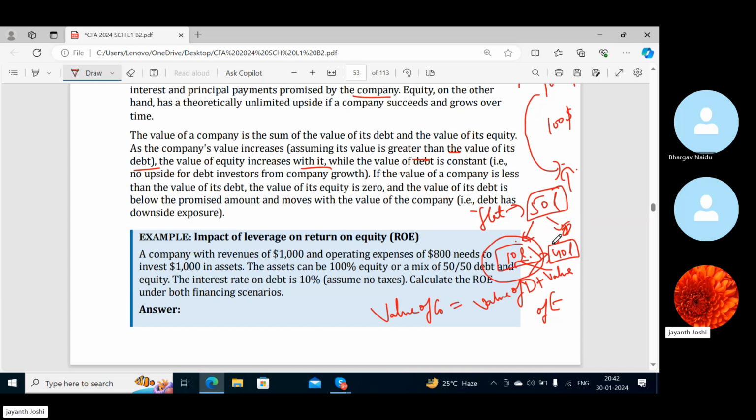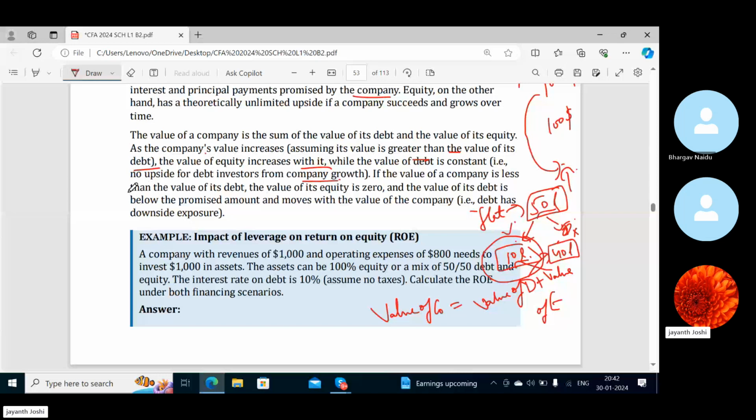So company's value is more than the value of debt. Here your company's value is 50 lakhs. It is more than the value of debt by how much? Equity, this much. So the value of equity increases with it, while the value of debt is constant. There is no upside for debt investors from the company's growth.